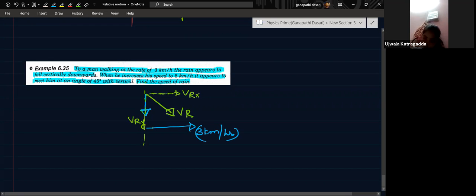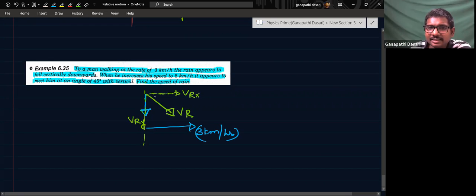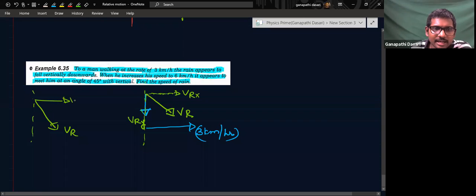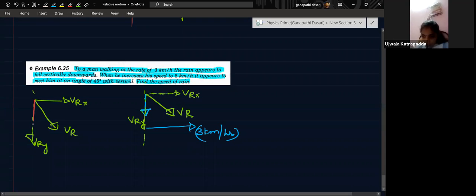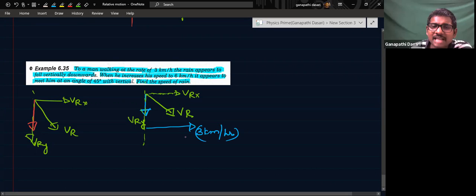Vry. So, in the first case, I just took rain like this, Vr. That means Vrx, Vry. You observe how I'm solving this case. In the first case, how are we observing the rain? Vertically, downwards. That means after the man's velocity is reversed and added, it looks only vertical. That means the x direction velocity of rain has become what?